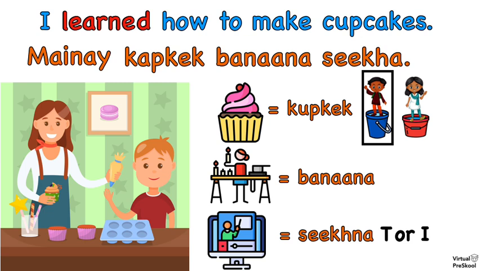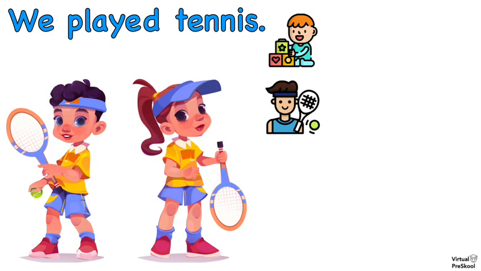Now, look at how we conjugated सीखा. We didn't conjugate it सीखा because the person learning is a boy. From the picture, we see it's a boy learning, but that's not why we conjugated it as सीखा. Remember, सीखना is a transitive verb, which means that we conjugate based on the direct object. The direct object is cupcake. Cupcake is a singular noun. That's why we conjugated सीखा. मैंने cupcake बनाना सीखा.